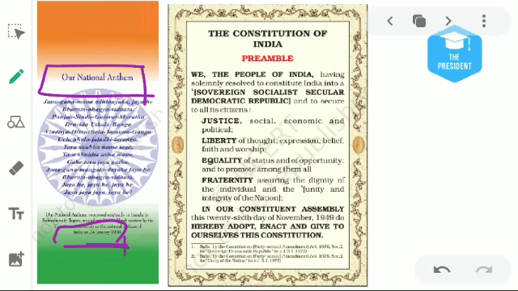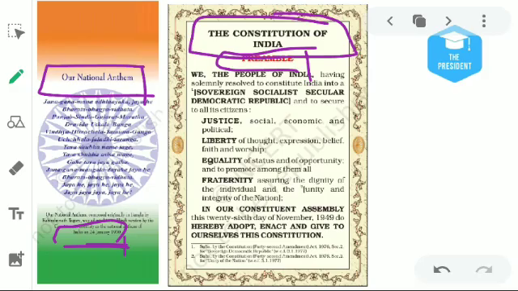What is the Constitution? Our country runs on a set of rules which are compiled in a book. This book is known as the Constitution of India. So what is the Constitution basically about? What rights does the Constitution give its citizens, and so on? This is dealt with by the preamble. The preamble says what the Constitution stands for.